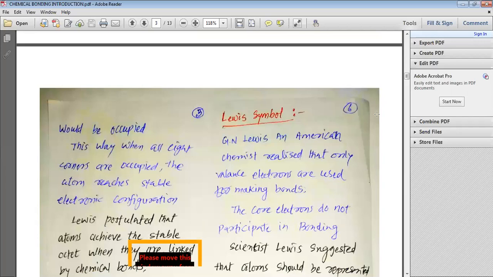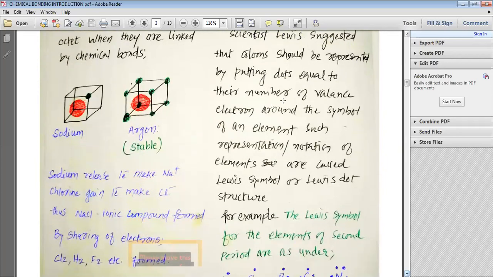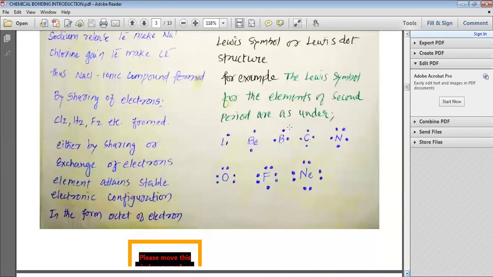Now we shall study about the Lewis symbol. G. N. Lewis, an American chemist, realized that only valence electrons are used for making bonds. Core electrons do not participate in bonding. Lewis suggested that atoms should be represented by putting dots equal to their number of valence electrons around the symbol of an element. Such a representation or notation of an element is called a Lewis symbol. For example, Lewis symbols for the elements of the second period are as under.